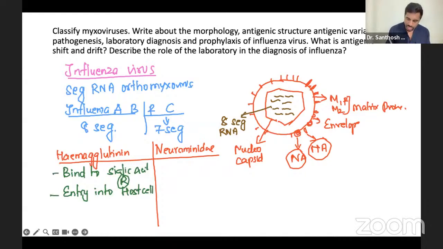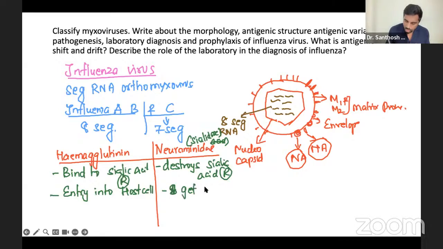Whereas neuraminidase destroys this sialic acid receptor. That's why neuraminidase is also called sialidase, because it breaks the receptor. So it helps the virus get out of the host cell.